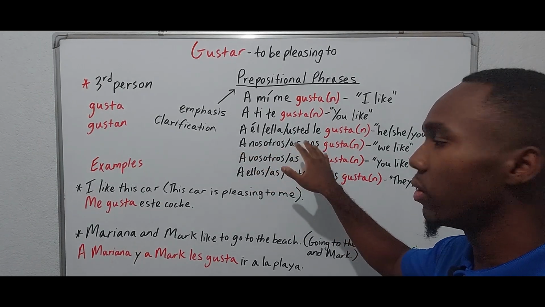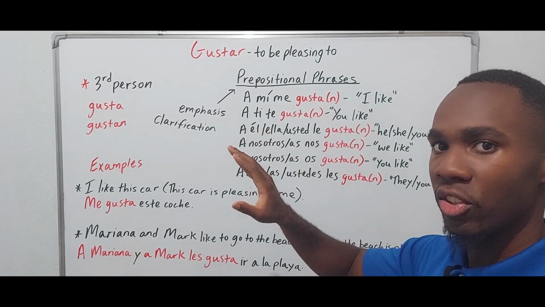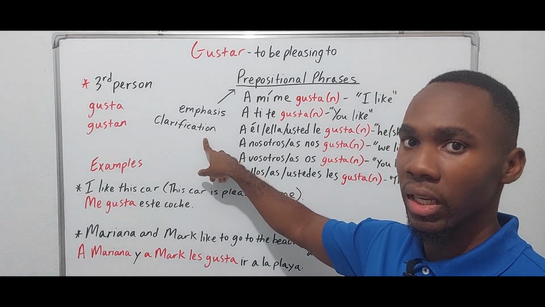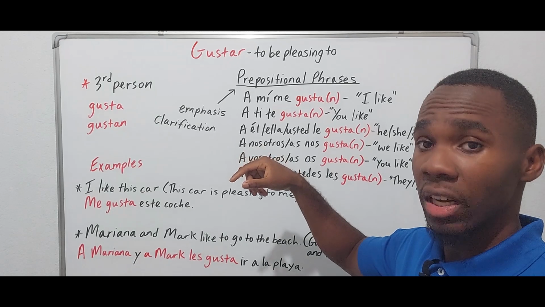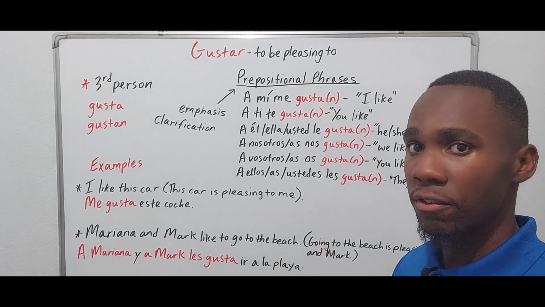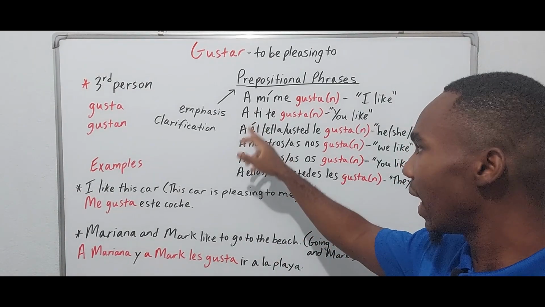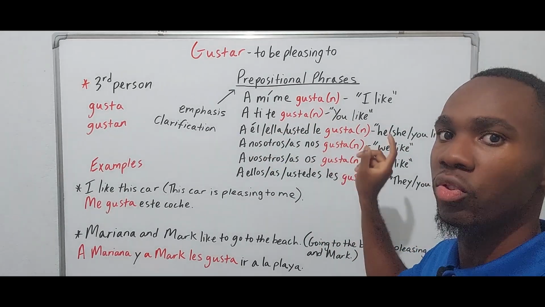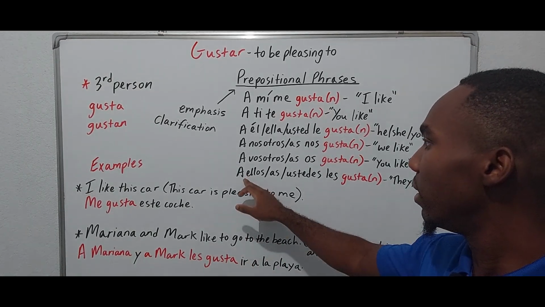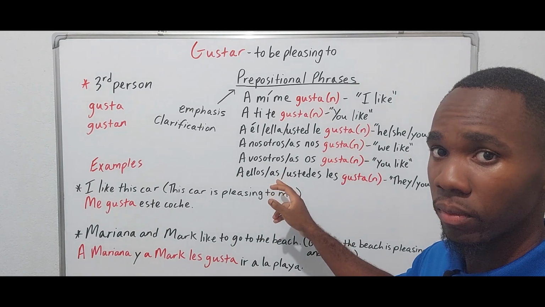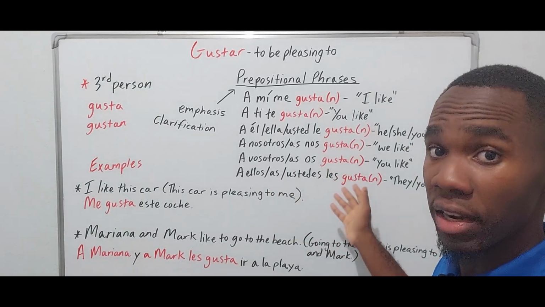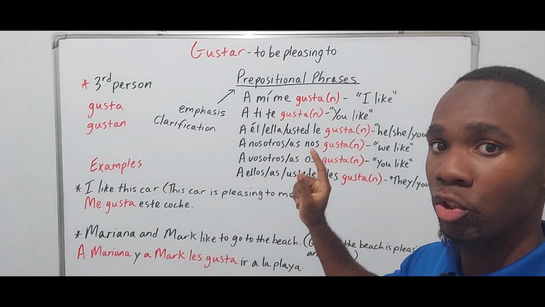But in the third person, singular or plural, the preposition a plus the subject is going to be used for clarification purposes, because, like I said, the third person can refer to a variety of persons. So to make it clear who is being referenced, we can use the preposition a, whoever, le gusta, right? All right. So remember that the a plus the subject is optional, right? What is mandatory is the indirect object pronoun, and of course the correct form of gustar, which we are going to get into now.